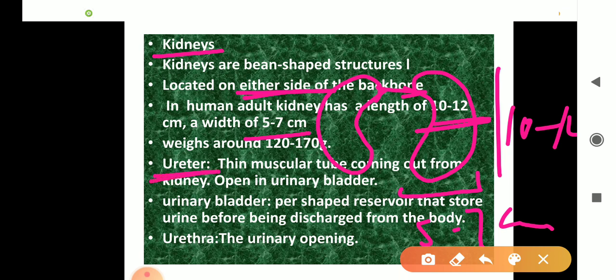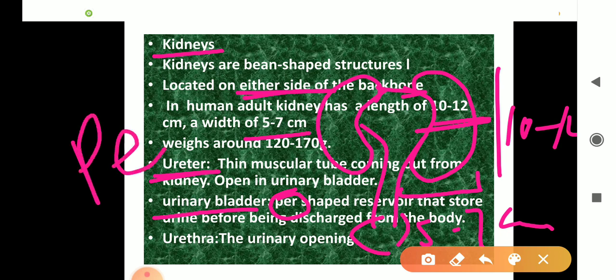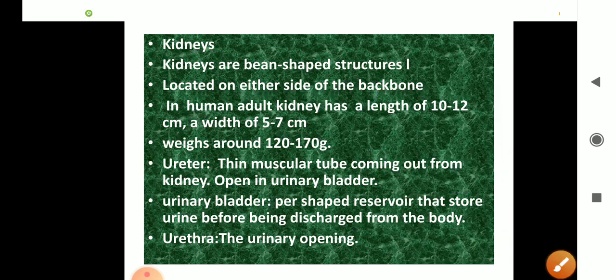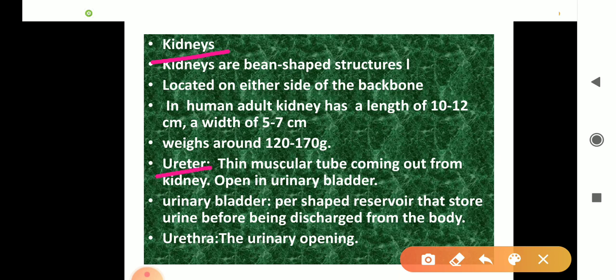Next is the ureter. Ureters are thin muscular tubes which come out from the kidneys, and these open into the urinary bladder. What is the urinary bladder? It is pear shaped, and it is a reservoir, that is, it stores urine before it is discharged from the body. Is it okay? I told you kidney, then ureter, then urinary bladder, and the urethra. The urethra is the opening through which you remove the urine.